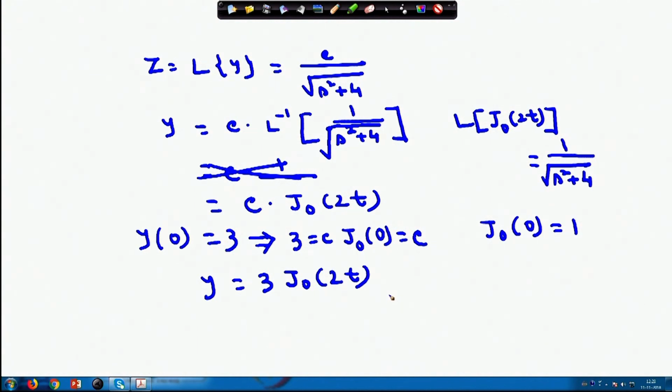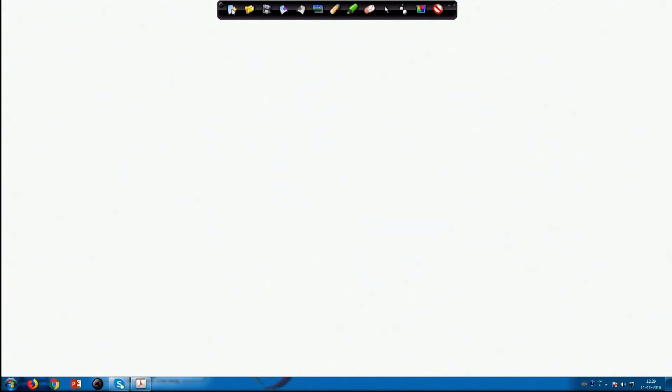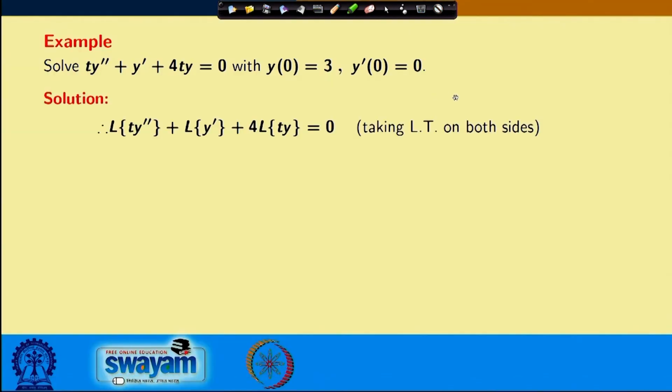So, you see in this case it is a little complex, in that we are not directly obtaining any algebraic equation, but we are obtaining one ordinary differential equation again, although we have substituted the Laplace transform. By finding the solution of the ODE only, again you are getting z equals L(y), and from there you are finding the solution. Let us see it once more, because this is a little bit of another type of problem.